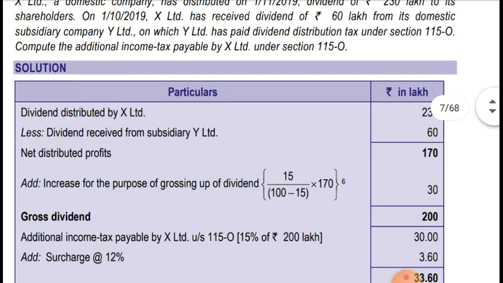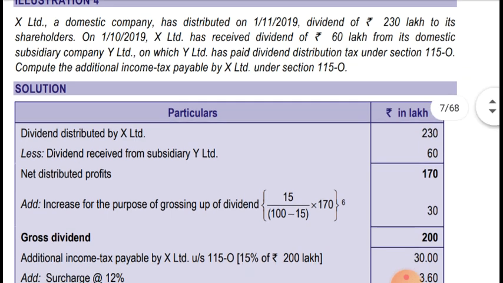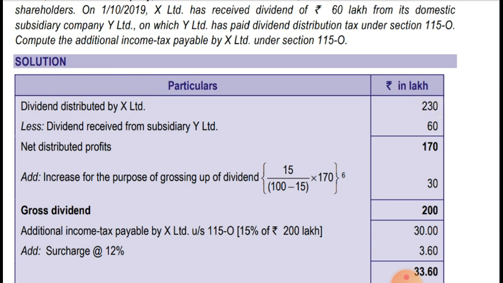So on 230 lakhs minus 60 lakhs, X Limited will pay dividend distribution tax. That is, on 170 lakhs we will do grossing up, and then compute dividend distribution tax. Let's see the solution.